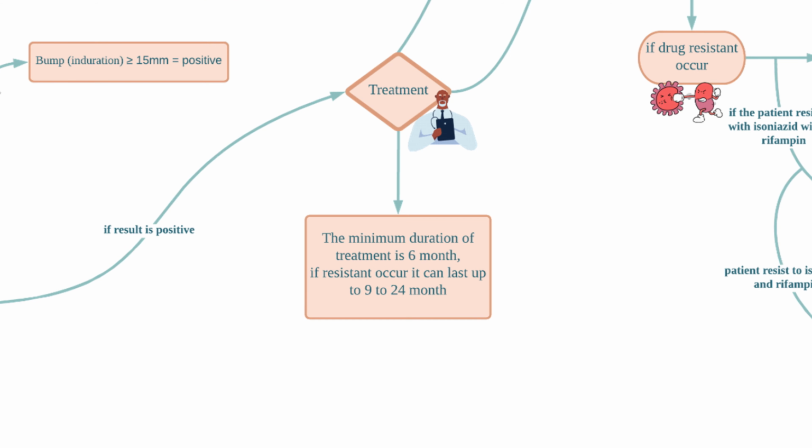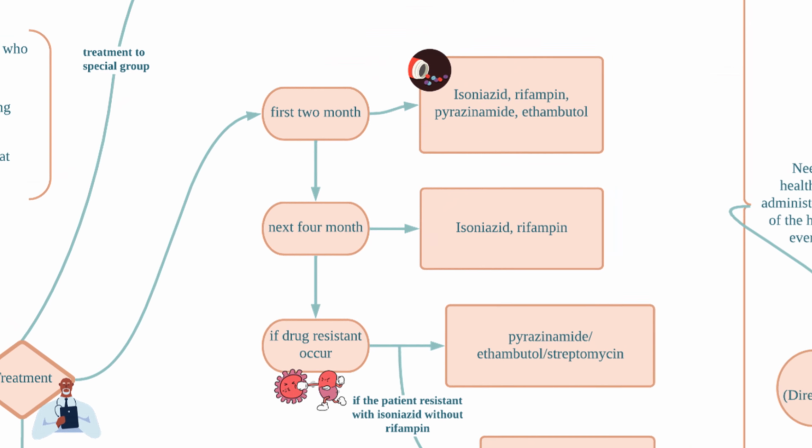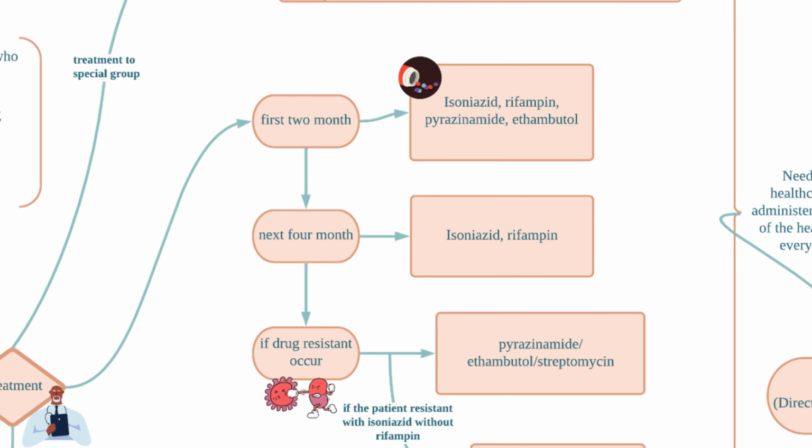Treatment of tuberculosis must be a combination of at least 2 drugs. Total duration of treatment usually involves a minimum of 6 months, 2 months for the induction phase, and the remaining 4 months for the maintenance phase. In case of resistance issues, the total duration of treatment will be longer than 6 months. Now, we look at the standard treatment first.